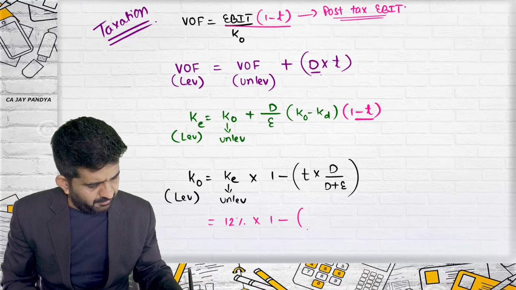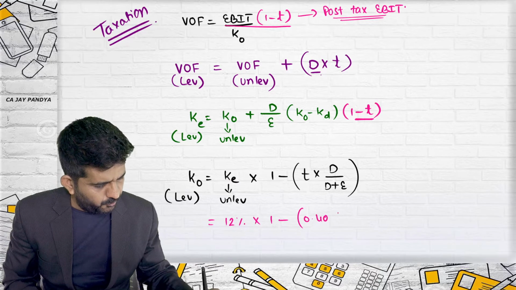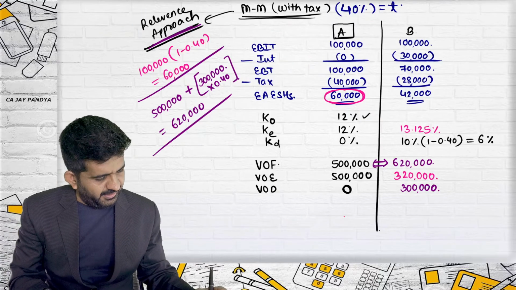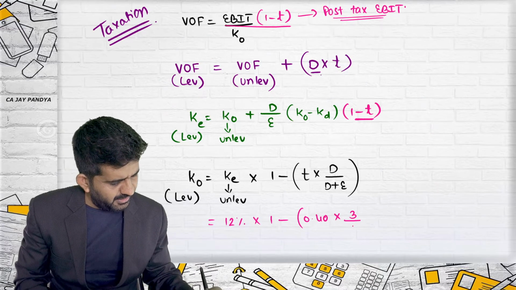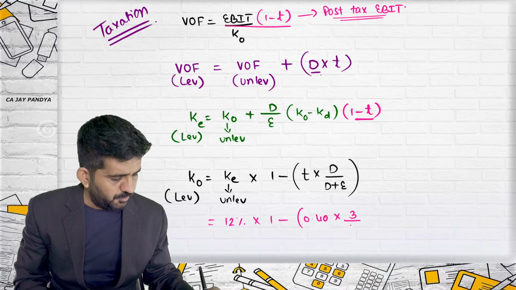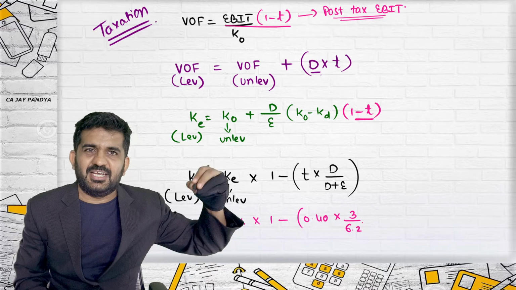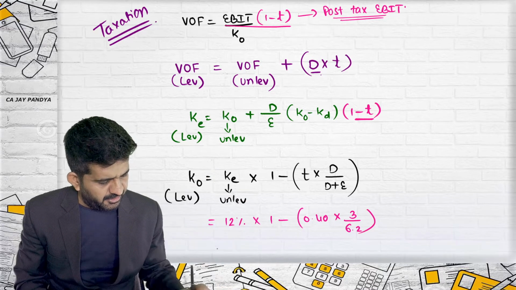Multiplied by 1 minus tax rate, which is 0.40, multiplied by 3 lakh divided by debt plus equity, which is 6.2 lakhs. I am cancelling lakhs because they are in numerator and denominator.